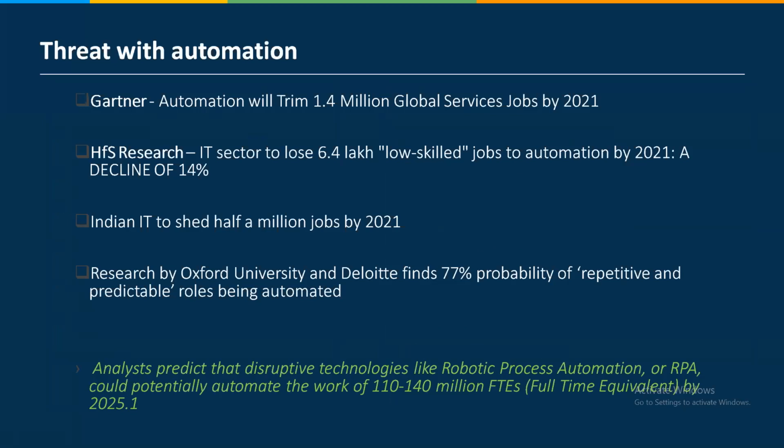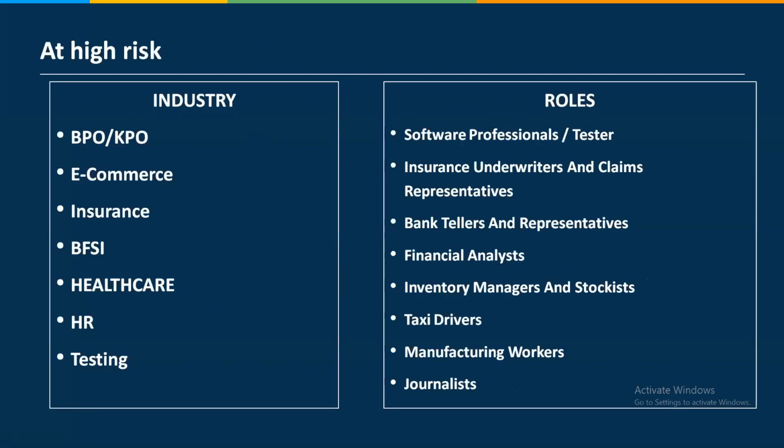We don't need that because everything is now carried out by a bot. So that is called low skill. And there are other things as well. I'll not go into detail. These are the high-risk roles and industries where RPA has had a huge impact, and it has already been going on for 2 years.